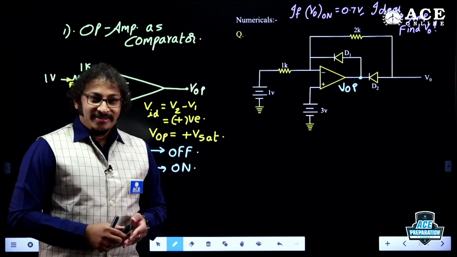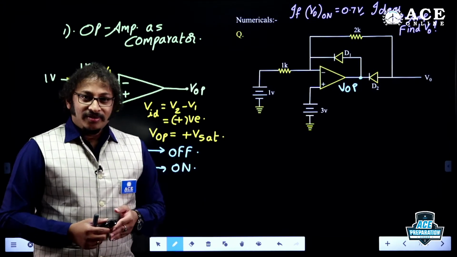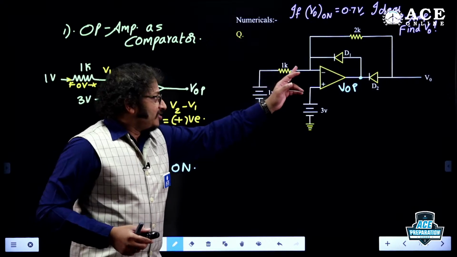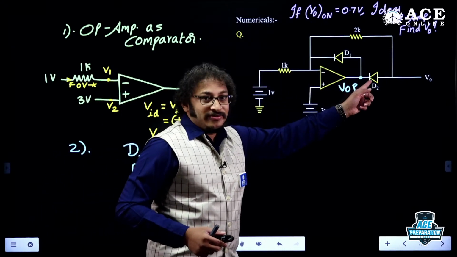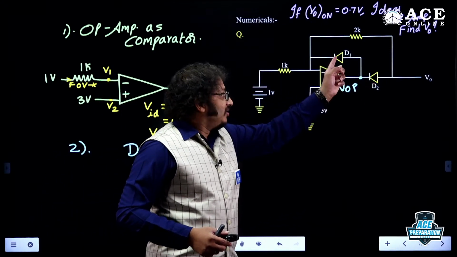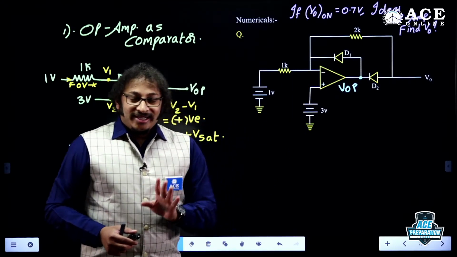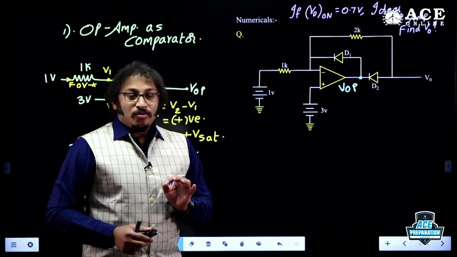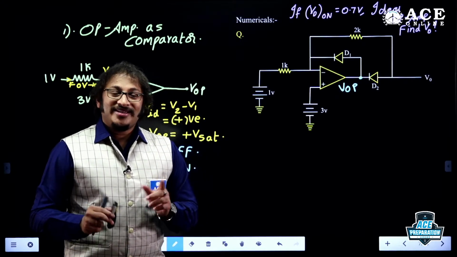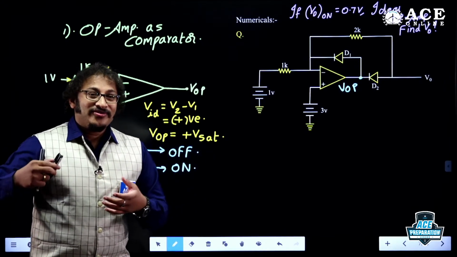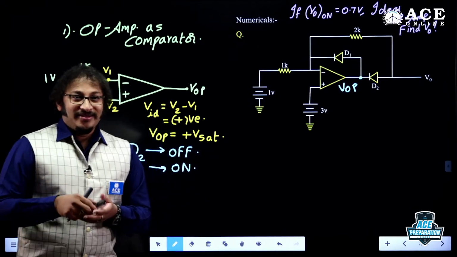So to avoid that, in the precision rectifier, we always go with an improved circuit in such a way that if this diode is on, this diode will be off. The two diodes are connected in such a way that at a time any one diode will be on, where my op-amp never falls under saturation. That is a beautiful, intelligent analysis of analog designers. A big salute to them.